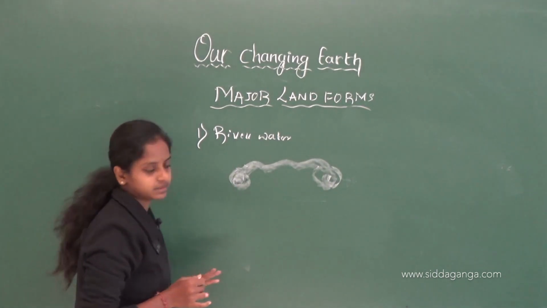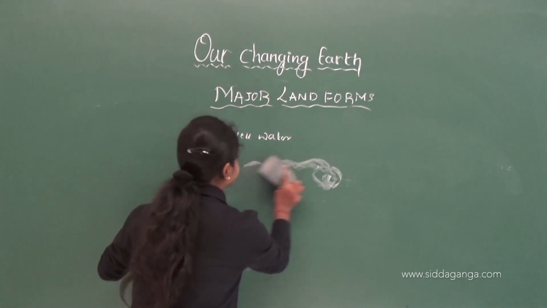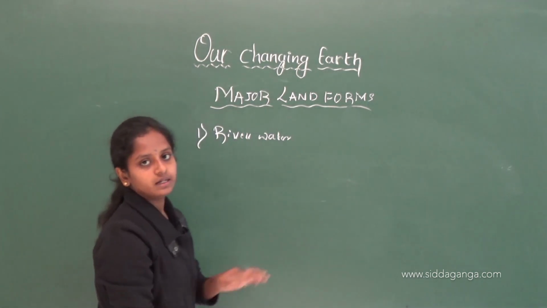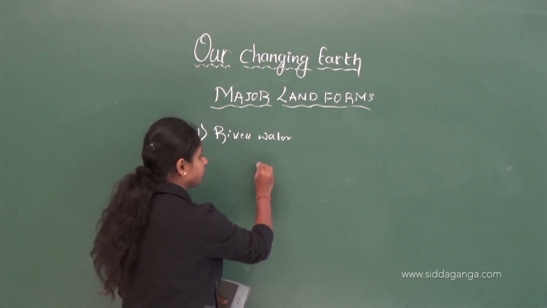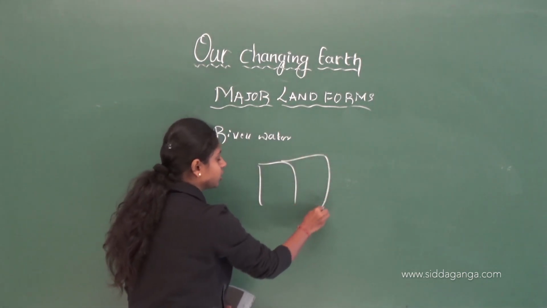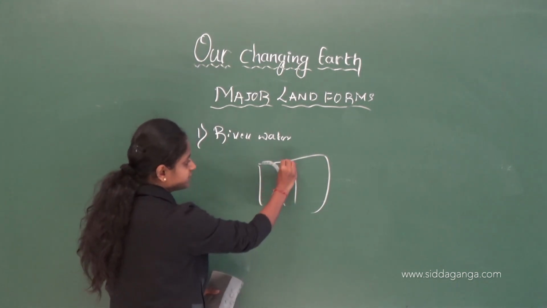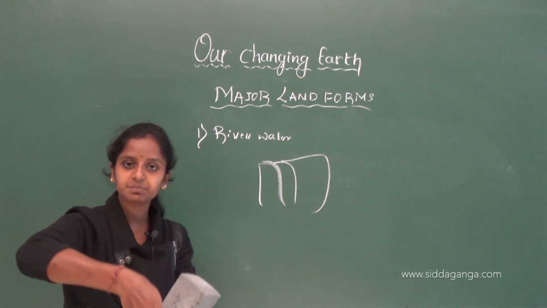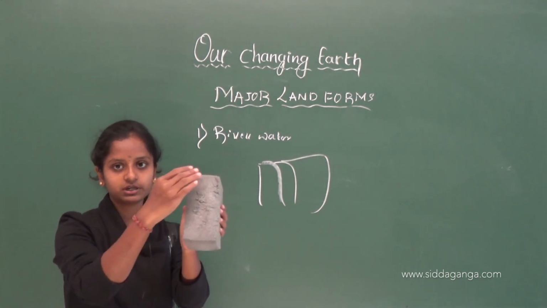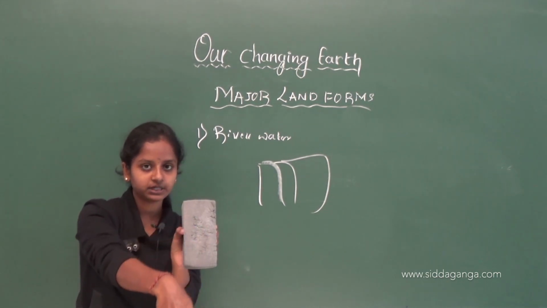Let me tell. Okay, let me rub that. See, the river is flowing. If that river falls on a big rock which is very steep, very sloping, a steep rock like this, and the river is flowing on this rock, what will happen?